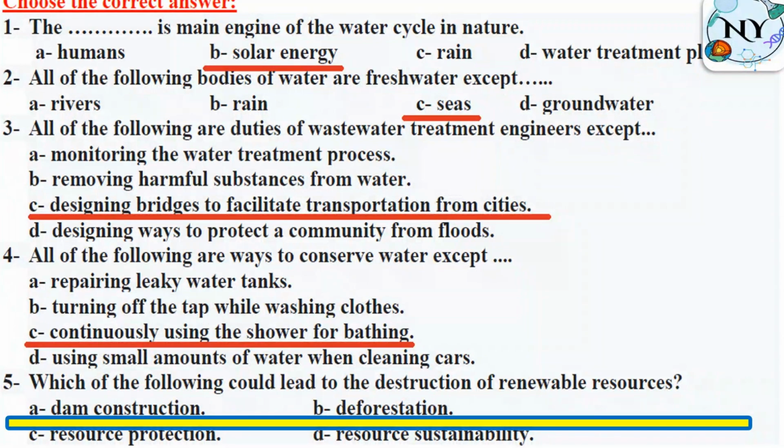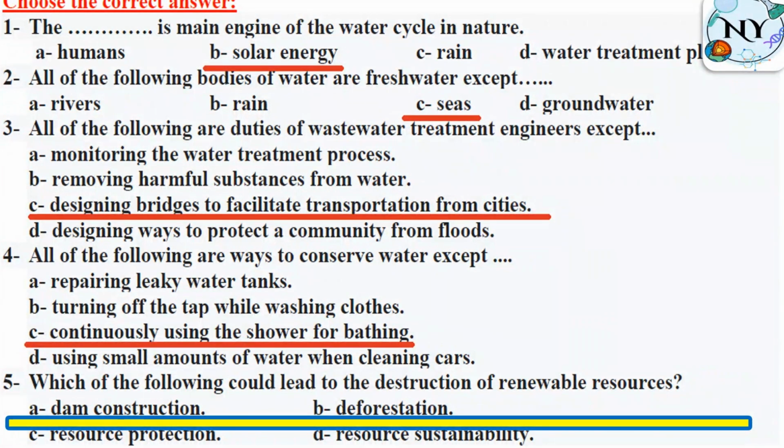Which of the following could lead to the destruction of renewable resources? All right, to revise about this part, we said we have two types of resources, renewable resources and non-renewable resources. Renewable resources means natural resources that are found in nature and they are unlimited, they cannot run out easily, like solar energy, wind, water. What about non-renewable resources? They can run out or finish easily because they are limited on Earth, like oil, like coal.